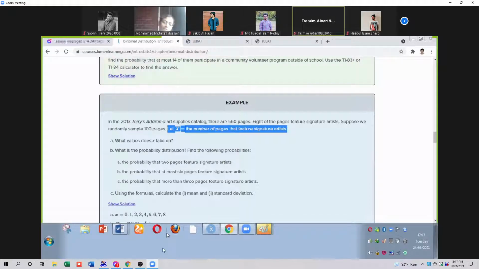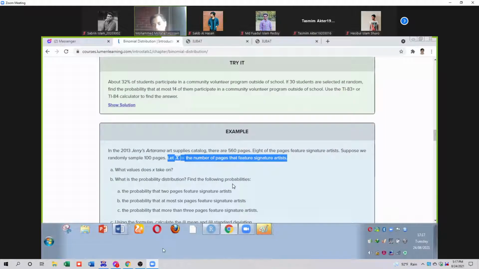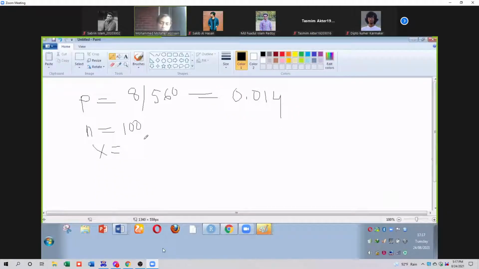First question: what values does x take on? X is a random variable. X takes the values of the number of pages that feature a signature artist. So x equal to 0. Clear? What does x represent?